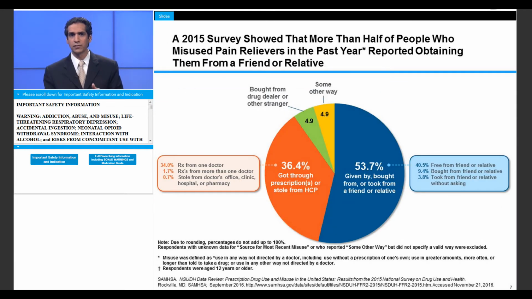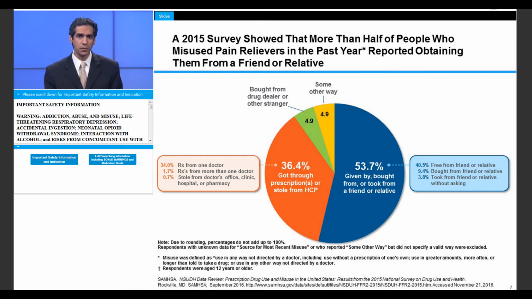Let's take a closer look at diversion for a moment. These data are from the National Survey on Drug Use and Health, a large-scale survey sponsored by the Substance Abuse and Mental Health Services Administration, or SAMHSA. Contrary to what we may conclude from watching the news, relatively few non-medical users of prescription pain medications get them from drug dealers, rogue internet pharmacies, or doctor shopping. Instead, non-medical users reportedly get the medications from a friend or a relative, either given to them for free, through theft, or through purchase.